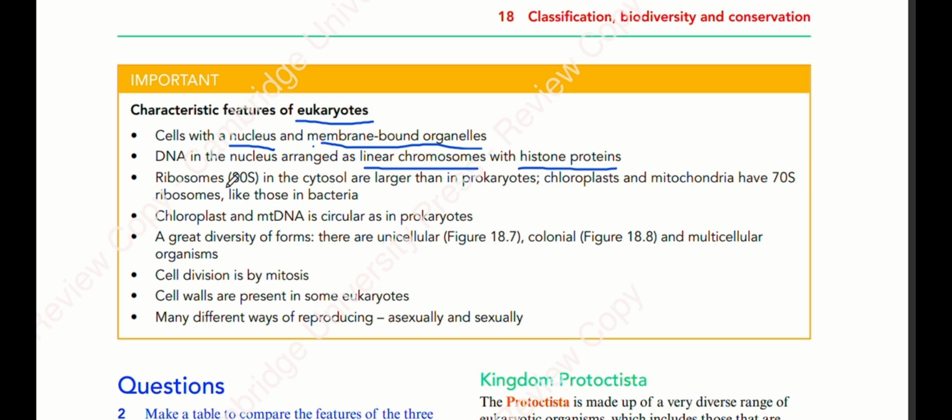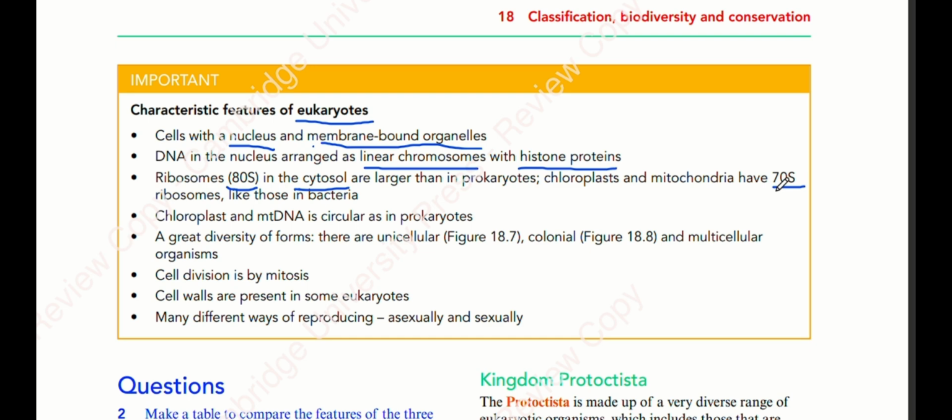Ribosomes are bigger in size, they are 80S, and they are present in the cytosol or cytoplasm. They are larger than in prokaryotes. Chloroplast and mitochondria have 70S. As you know, eukaryotic cells have membrane-bound organelles like chloroplast and mitochondria. Chloroplast and mitochondria have their own ribosomes, but those ribosomes are not 80S.